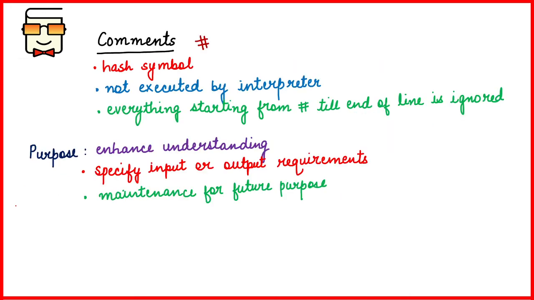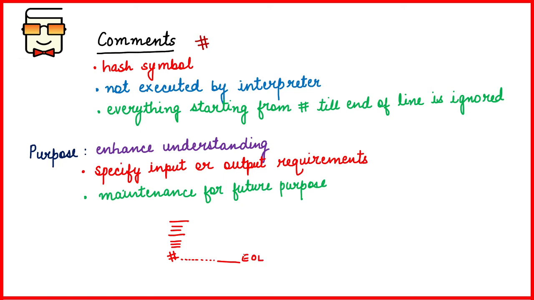Now coming to comments. So Python allows the programmer or the Python code developer to write down comments in the Python code, and comments are written with a hash symbol. So whenever you are writing some Python code, suppose all this is your Python code, and at a particular line you need to write down a comment. So you will first write down this hash symbol, and then anything that comes after this hash symbol till the end of the line will be treated as the comment.